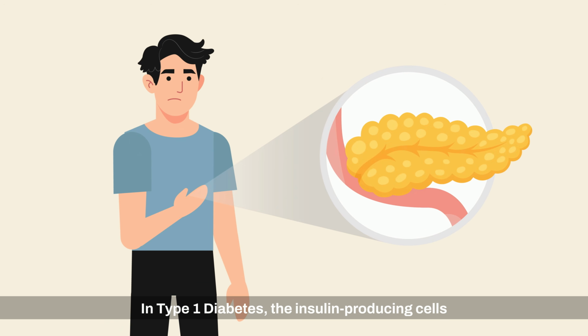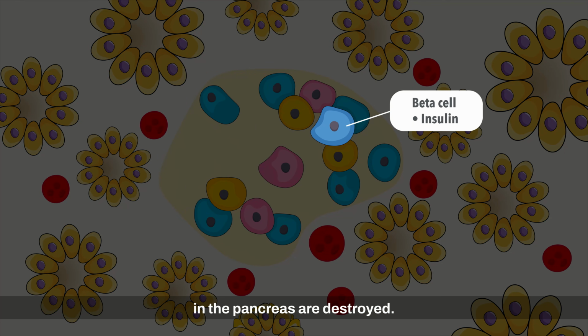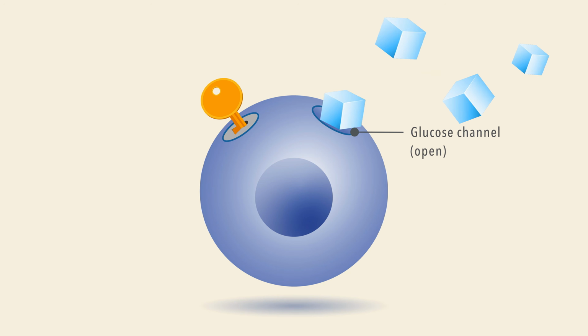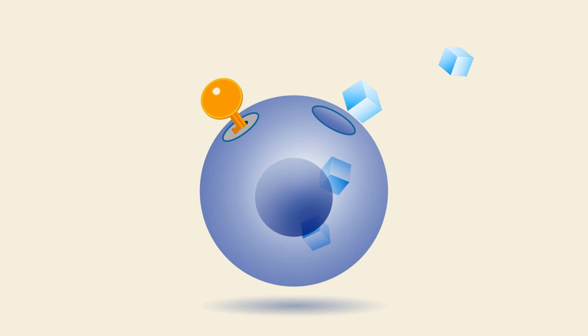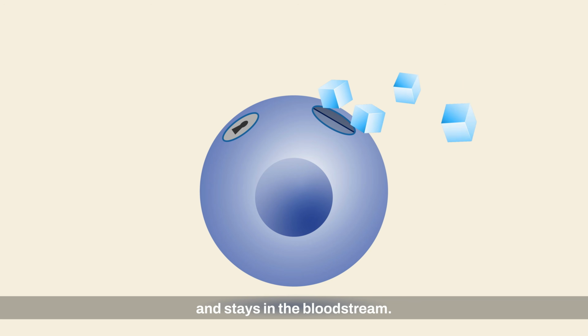In type 1 diabetes, the insulin-producing cells in the pancreas are destroyed. This is usually due to an autoimmune process. Insulin is a hormone that acts as a key to allow glucose into the cells. With no insulin, glucose cannot enter the cells and stays in the bloodstream.